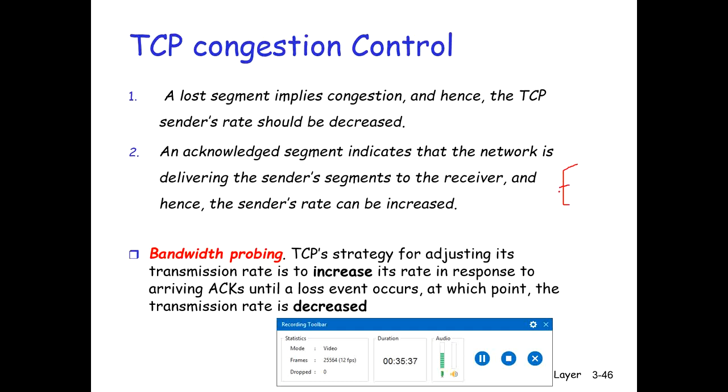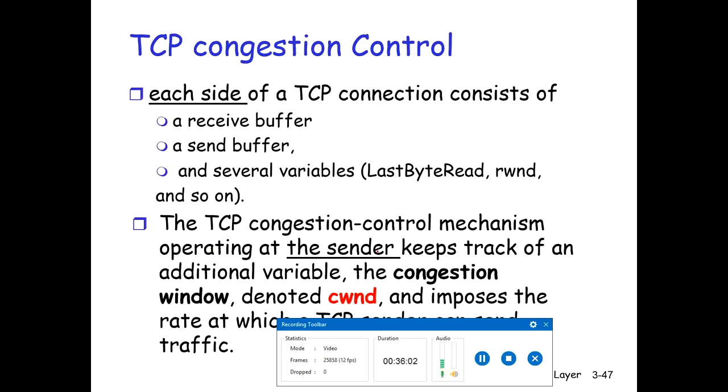After that it decreases its transmission rate. For example, if the acknowledgement arrives within half of the timeout period, it will increase the number of segments. It may send 2 segments again then. So until the loss of the acknowledgement or loss of segment is encountered, after that it will decrease its transmission rate. So these are the 2 approaches used by the TCP.